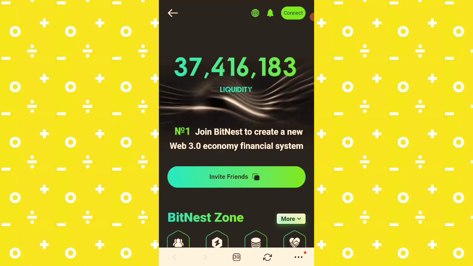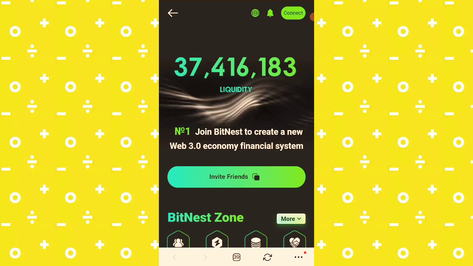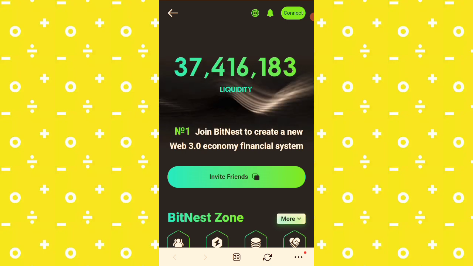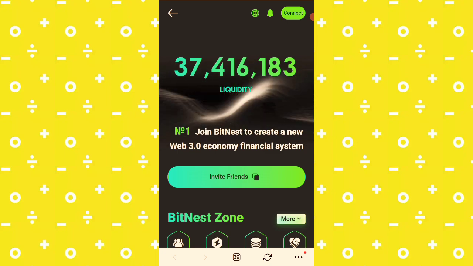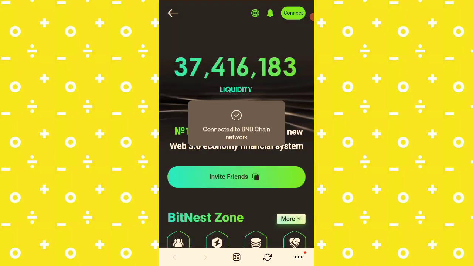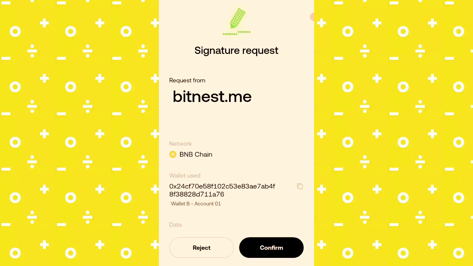At the right corner here, you can see connect. You see how slow it is on Trust Wallet. That's the kind of thing you experience when you are using some kinds of wallets, and that is why I'm recommending using OKX or Token Pocket wallet. At this corner here, you see connect. You are seeing it has automatically changed to BSC network.